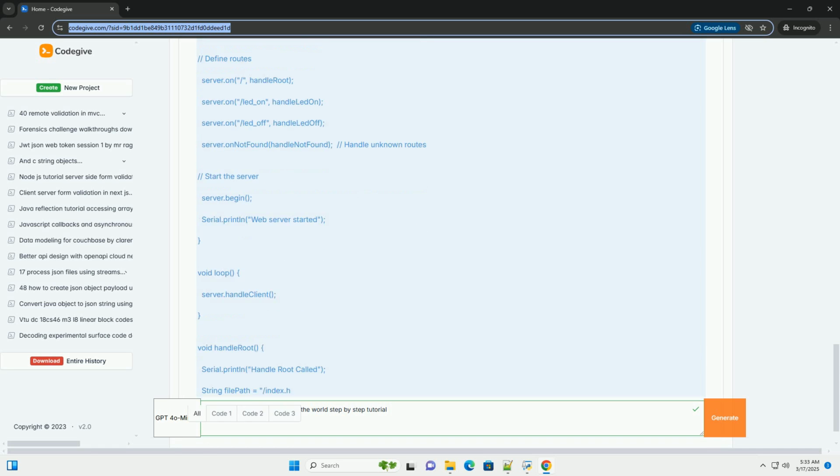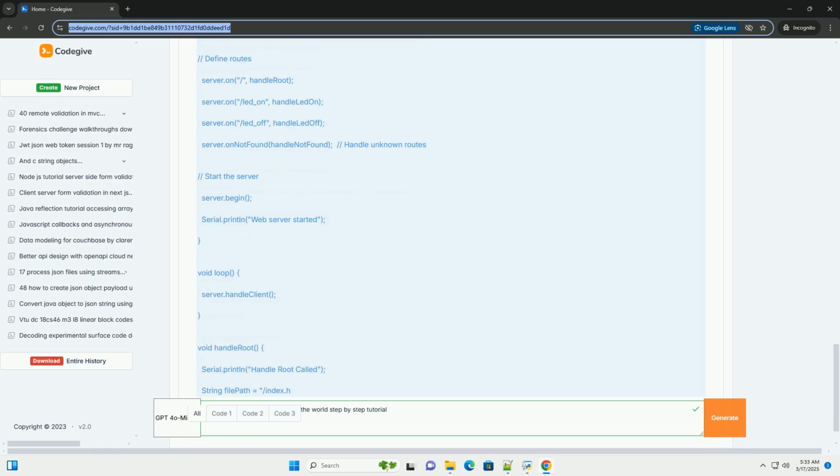2. Create a data directory. In the same directory as your Arduino sketch .ino file, create a folder named data. 3. Create index.html. Inside the data folder, create an index.html file with the following content, or something similar. 4.